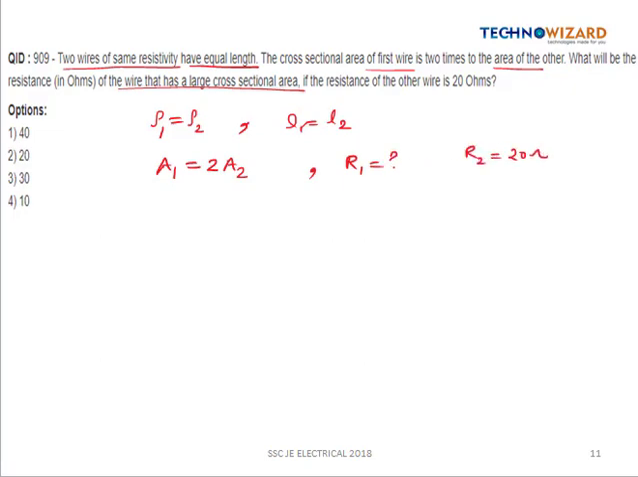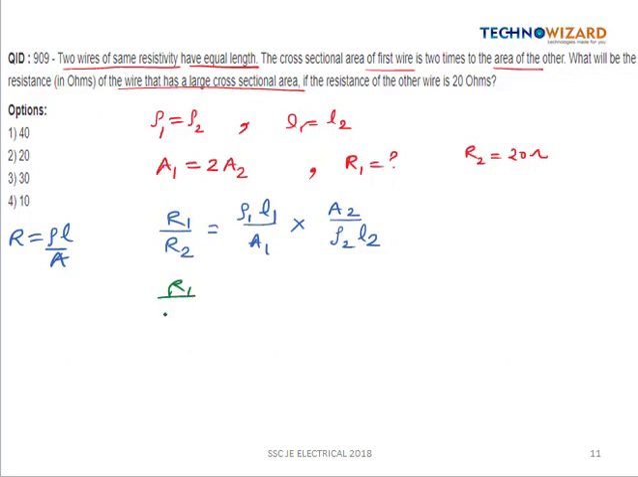We know the relation R is equal to rho L by A. So simply, R1 by R2 will be equal to rho 1 L1 by A1 into A2 by rho 2 L2. Now substitute the values. R1 we have to find out, R2 is 20, rho 1 and rho 2 are equal, so they will get cancelled out. Also L1 and L2 are equal.